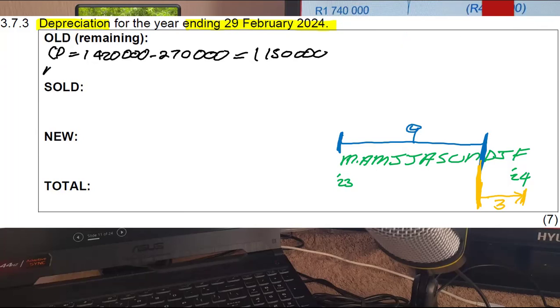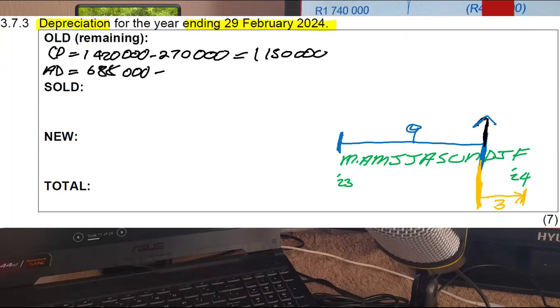I also need the accumulated depreciation of the remaining vehicle. So I'm going to take the 688,000. I need to minus the accumulated depreciation of the vehicle that was sold, but I don't have it. I only have accumulated depreciation on the date of sale, which is right there. Now, this will change things a little bit.